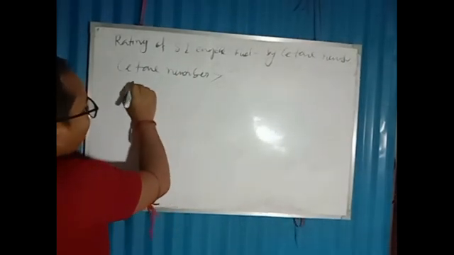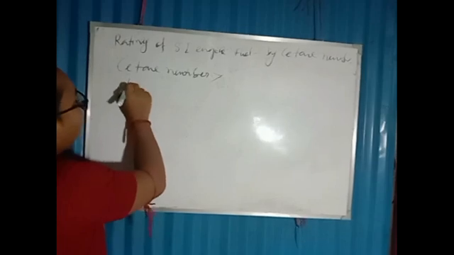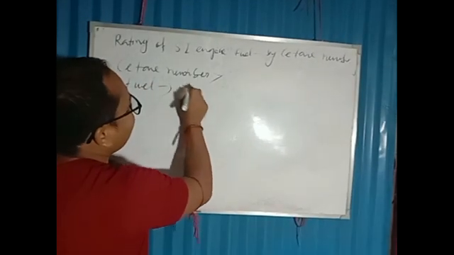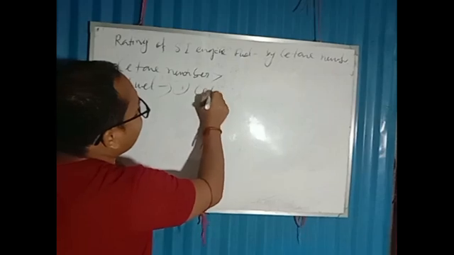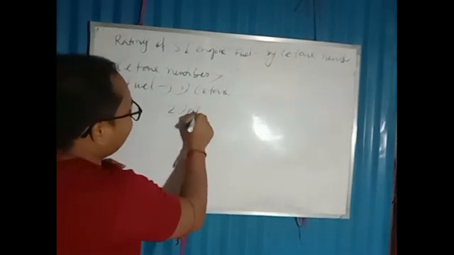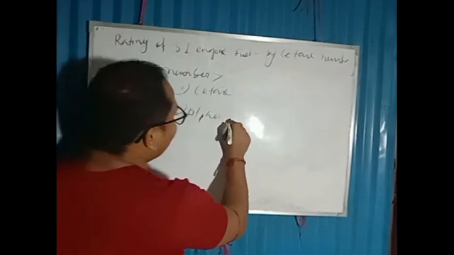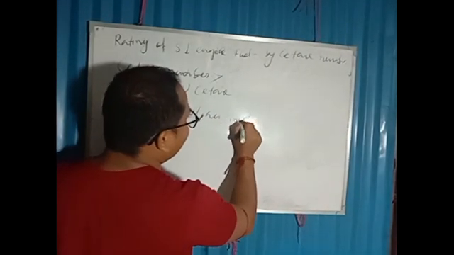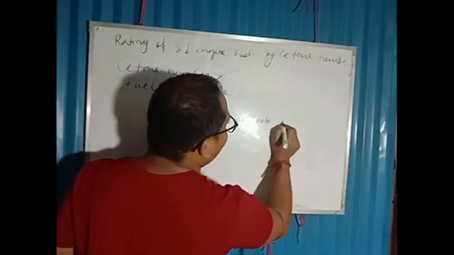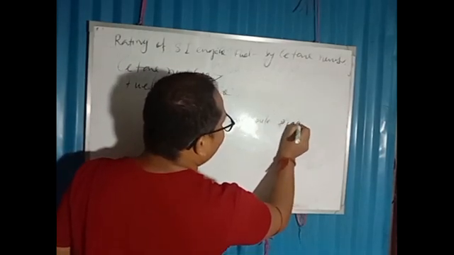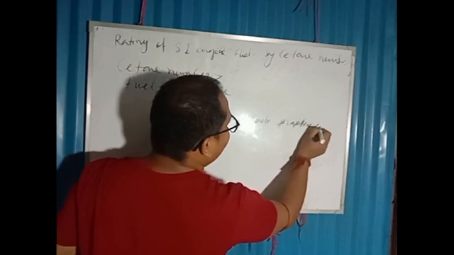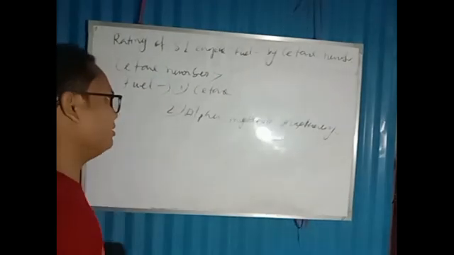So the fuel is a combination of cetane (C16) and alpha methyl naphthalene.